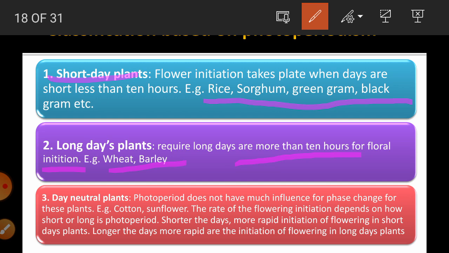Then day neutral plants are plants on which photoperiod has no influence. In order to flower, there is no specific requirement of photoperiod. Whether they get less than 10 hours or more than 10 hours, that doesn't affect flowering. Examples are cotton and sunflower.